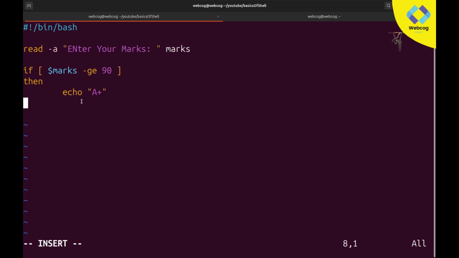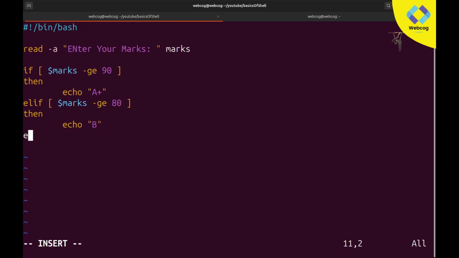For making the second condition, we will use elif, and remaining everything will be the same, like square brackets, dollar marks greater than or equal to 80. If the user marks are greater than or equal to 80, meaning from 80 to 89, because if user marks are 90, then it automatically executes the first command and it will get A plus. But if user marks are in the range of 80 to 89, then it will echo, I don't know if it's A or B, I will simply type B grade. After then you need to write then, you can say echo